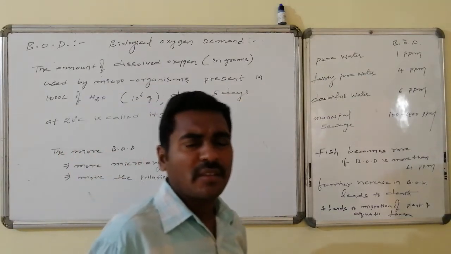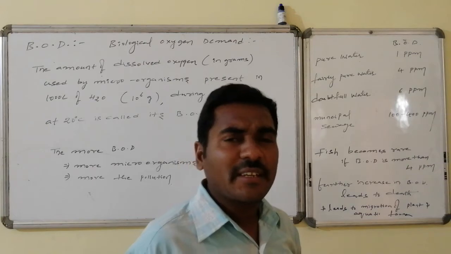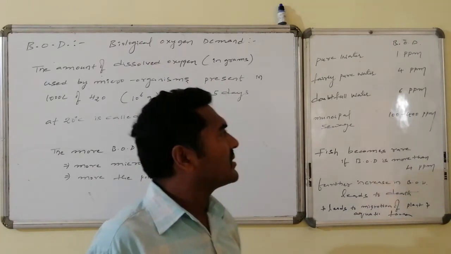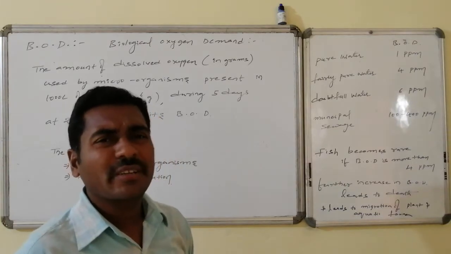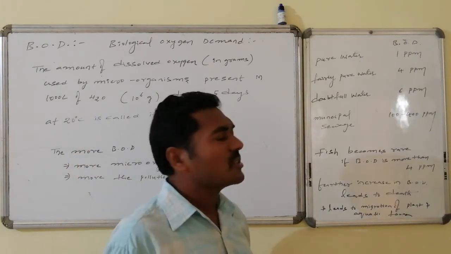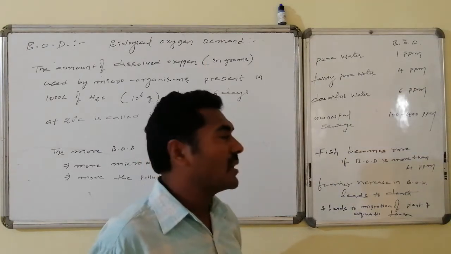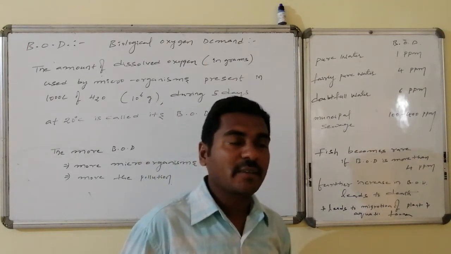Pure water, the biological oxygen demand will be very little, that is 1 ppm. Fairly pure water is up to 4 ppm. Doubtful water is having 4 to 6 ppm. Municipal sewage water is having 100 to 400 ppm of BOD, that is biological oxygen demand.